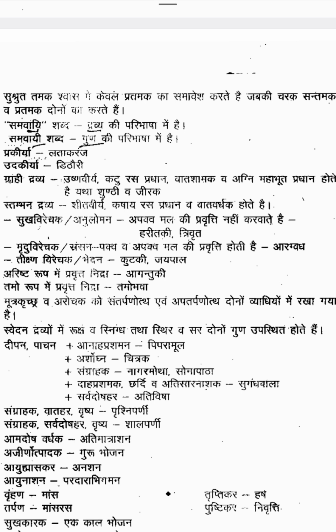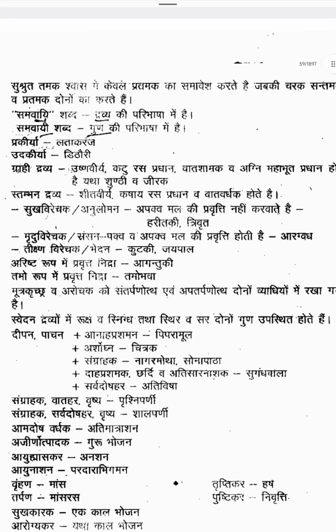If there is severe blood flow, we have to stop the bleeding. If there is severe diarrhea, we have to arrest that diarrhea. That type of stopping is called Stambhana. For Stambhana, what qualities are needed? Shita Virya, Kashaya Rasa Pradhana, Vata Vardhaka. So the Dravya should have Shita Virya, Kashaya Rasa, and the property Vata Vardhaka. That is called Stambhana Dravya.